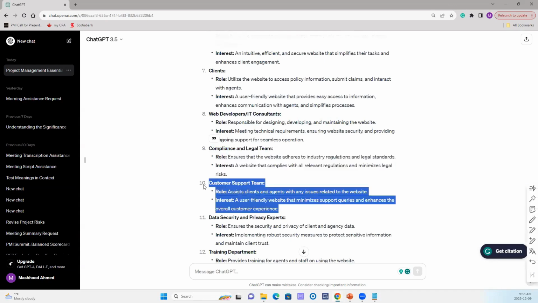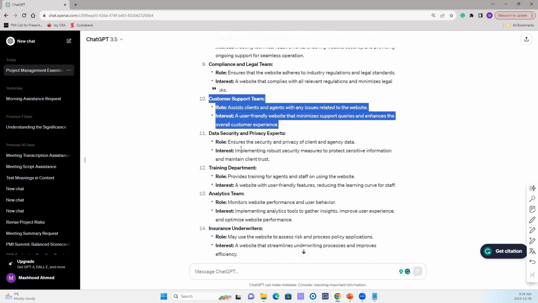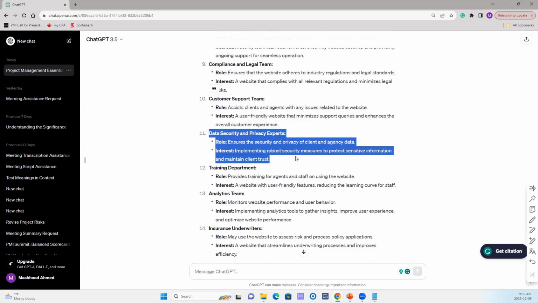Customer support team, right? If it's an insurance agency, they may have a customer support team to deal with the queries, enhance customer experience, claims. Then, as I said, because insurance companies deal with sensitive data, we need a data security and privacy expert.